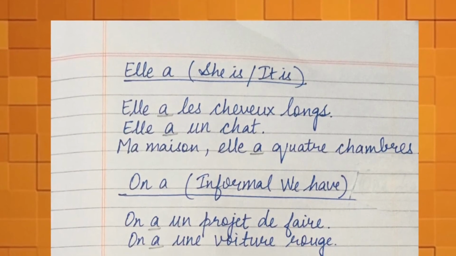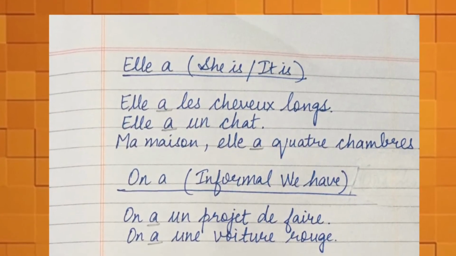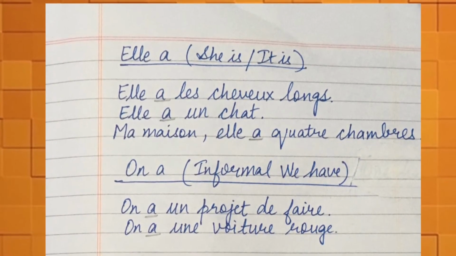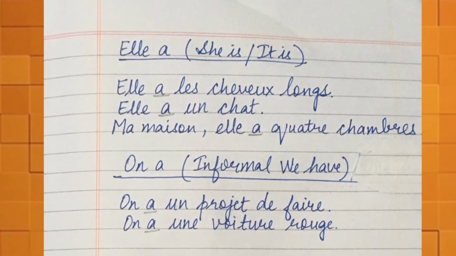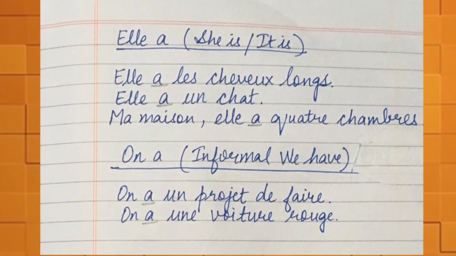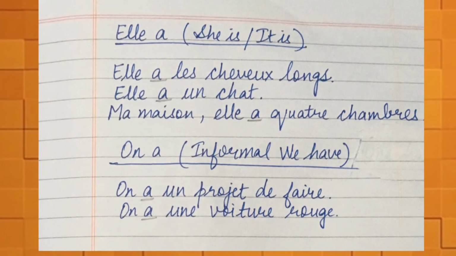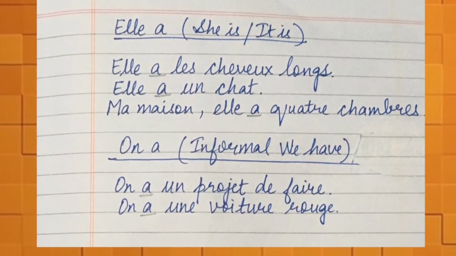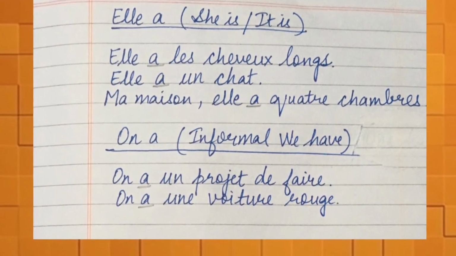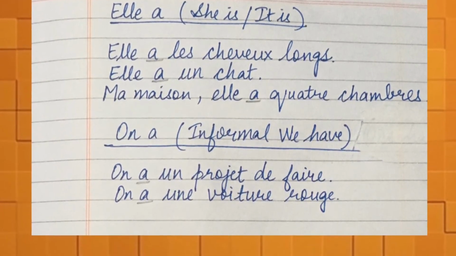Next comes "elle a", means she has or it has. The sentences can be "Elle a les cheveux longs", means she has long hair. "Elle a un chat", means she has a cat. Or the sentence can also be like "Ma maison, elle a quatre chambres", means my house, it has 4 rooms.